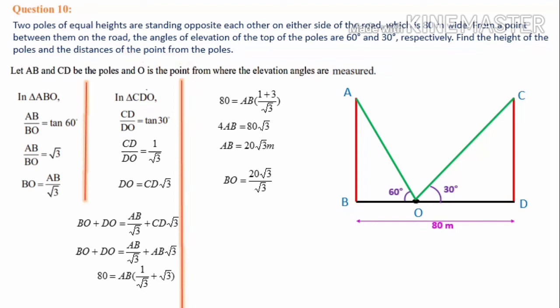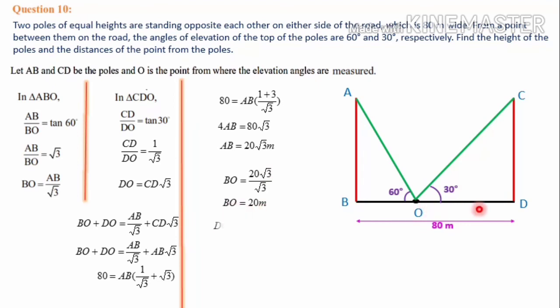Distance of the point from the poles, O is the point. That means BO also we need to calculate, DO also we need to calculate. So BO we calculated. That is BO is equal to AB by root 3. So AB we have got 20 root 3, so 20 root 3 by 3. Here root 3 can be cancelled. We will get BO is equal to 20.